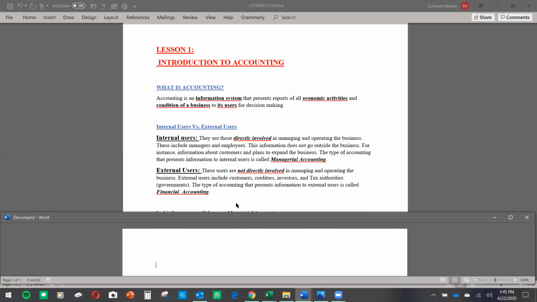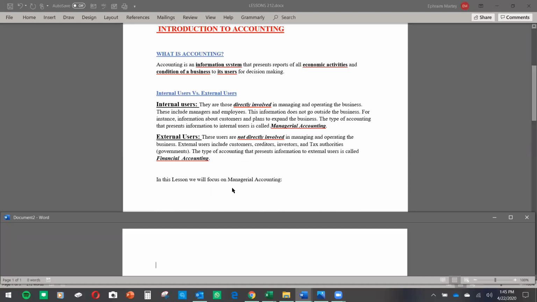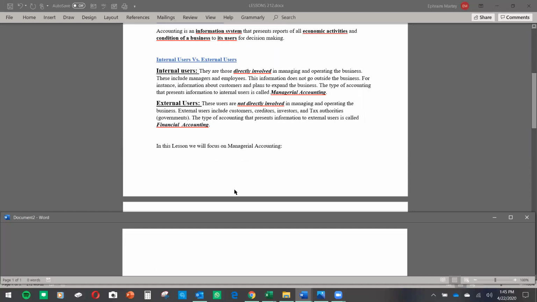This information that is intended for internal users is more specific, more detail oriented. There is some information that you don't have to send outside. Information like customers' behavior. When are we going to expand the business? What are we going to sell? What are we not going to sell? All these things are managerial activities, how to manage the company. So that is why it falls under the managerial accounting category. And that is what I'm going to take you through throughout this course. We'll focus on managerial accounting.